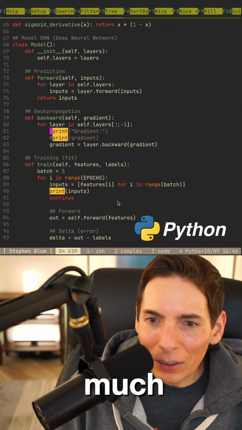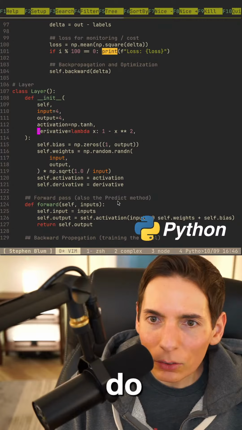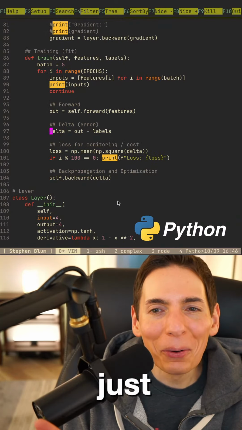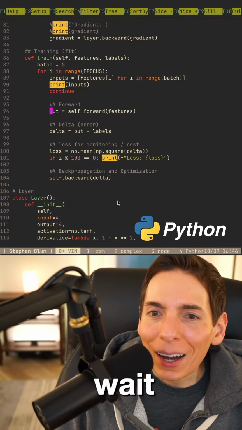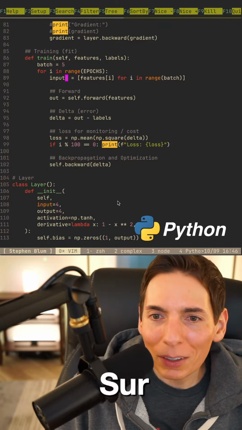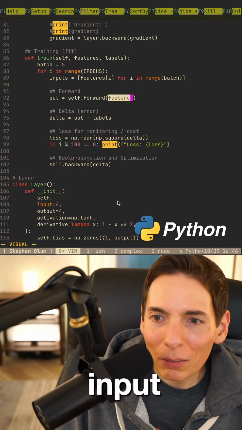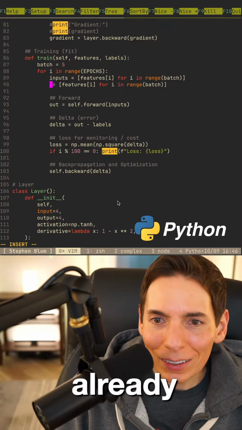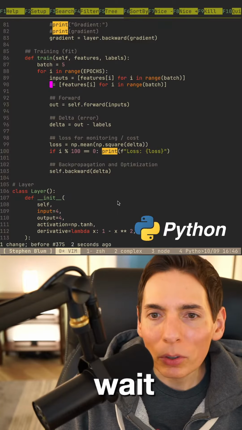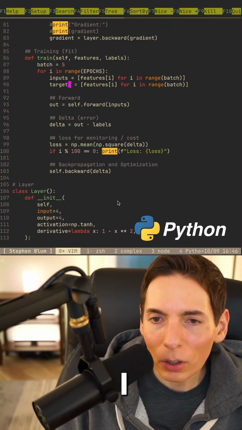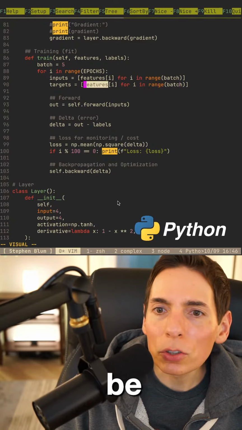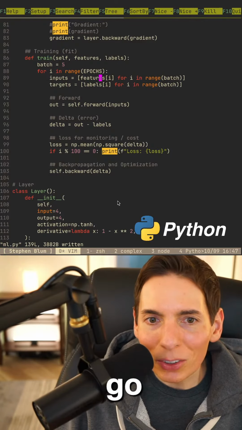Check it out. Okay, here we're going to do the train. So here's the training. Wait, hold on. Timeout. Wait. We're almost there. We almost have the algorithm perfect. But I'm actually surprised because this is the inputs. We're like, did we finish it already? Wait, we'll say inputs and then targets. I like to use the word targets. There we go. And then this will be not features but labels. Here we go. Labels, you guys.